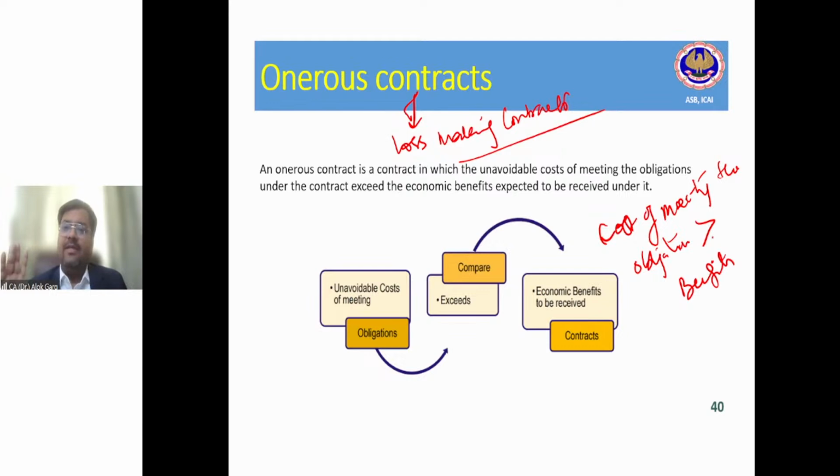This contract is for 1 crore units of the product, and the total contract is for 10 crore rupees. So the customer will pay me 10 rupees per product, and in totality 10 crore rupees for the contract.